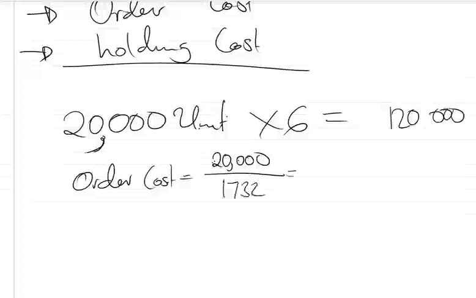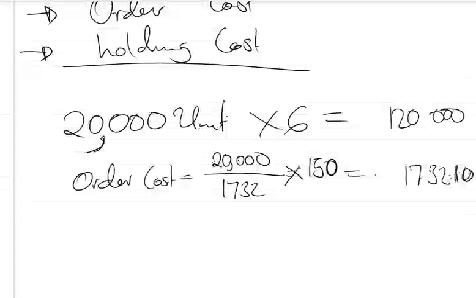So the answer that we find there, we should multiply by the cost per order. So we know that for each order it's costing 150. So 20,000 divided by 1732 times 150, we should find an answer of 1732.1. So this is the order cost.